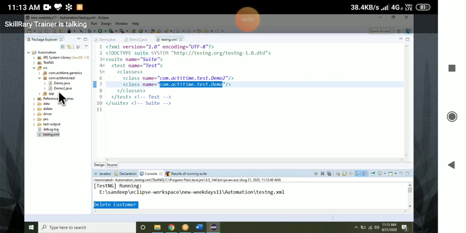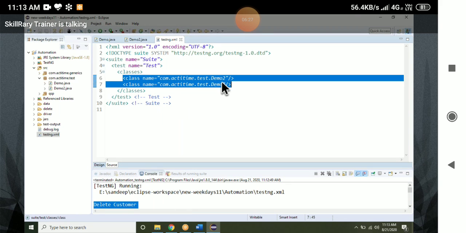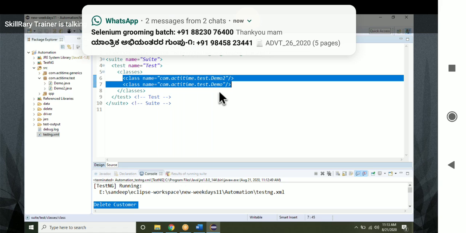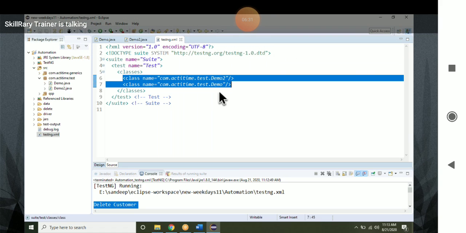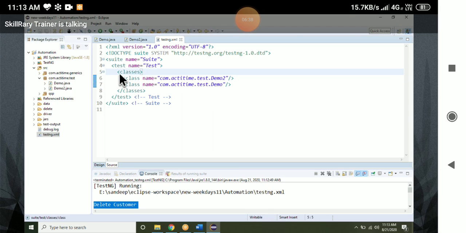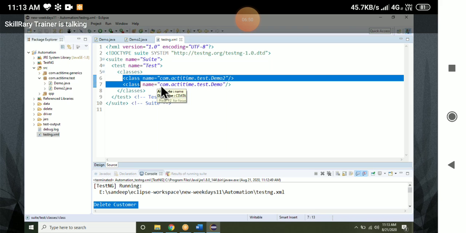Okay, this is how we can run 100 classes. Here you will get 100 classes one after the other, like demo 2, demo 1, create customer, modify customer, whatever test class names we have given. Every class will come under classes. This is the syntax, guys. First suite will come, then the test tag, then classes. Inside classes we have class. However many classes we have, everything will come. Okay, 100 classes means you can see 100 class entries.